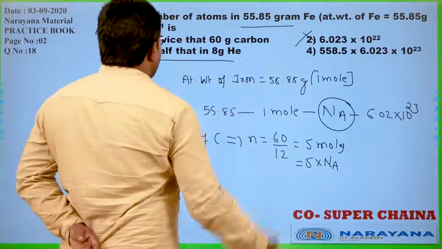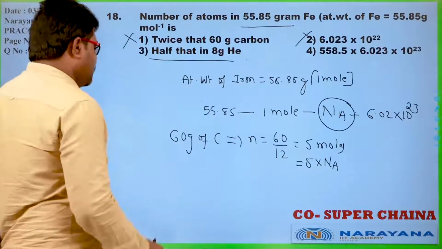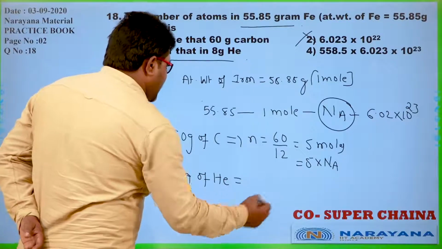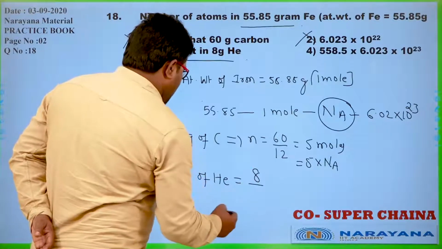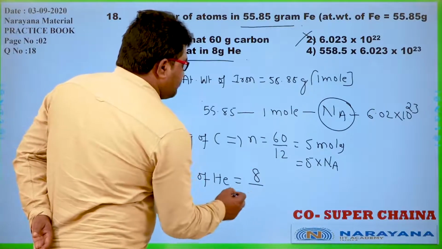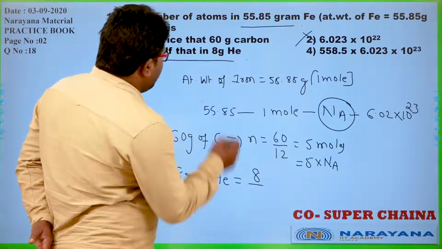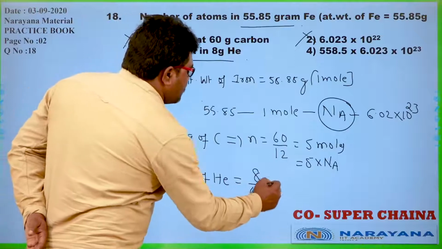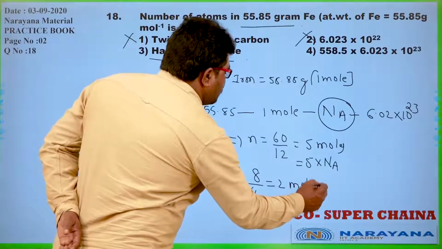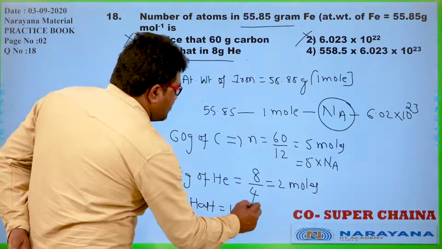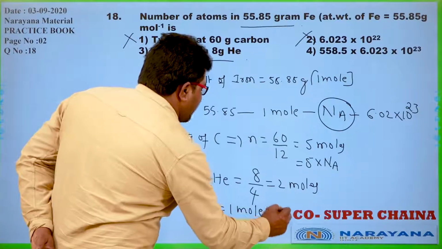Coming to the next option, half that in 8 grams of helium. 8 grams of helium means how many moles? Given weight by molecular weight, here 2 moles. Among the 2 moles, half means only 1 mole, and 1 mole contains Avogadro number.